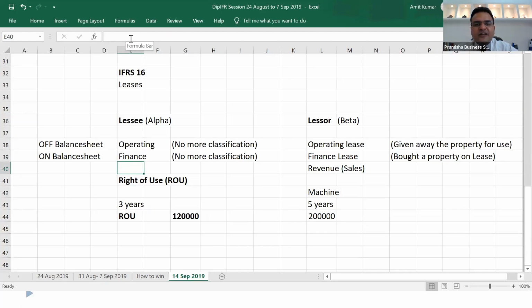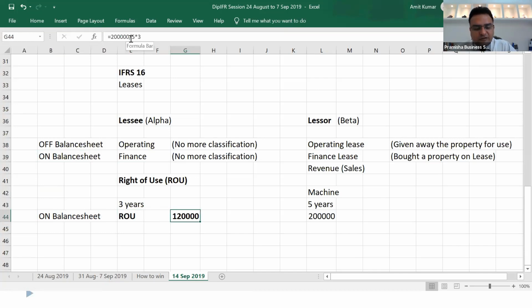that no matter what the arrangement is with the lessor, whether the lessor records it as operating or finance, no matter what they do, you have to record it as an on balance sheet item now. No concept of off balance sheet. Whatever your situation, you have to bring it onto the balance sheet.